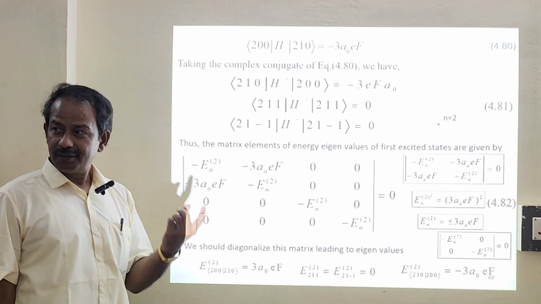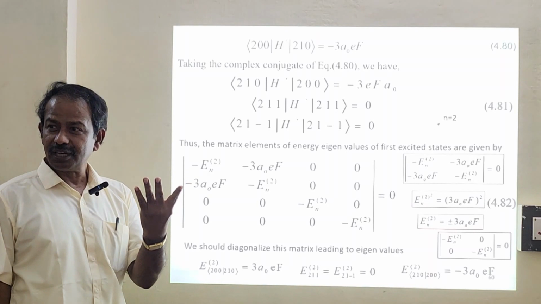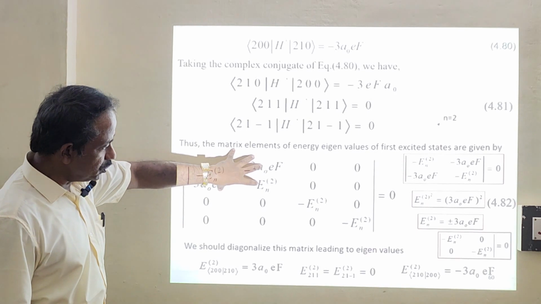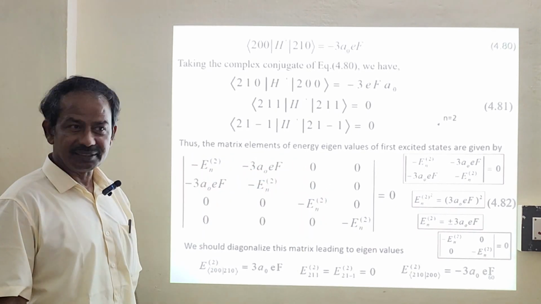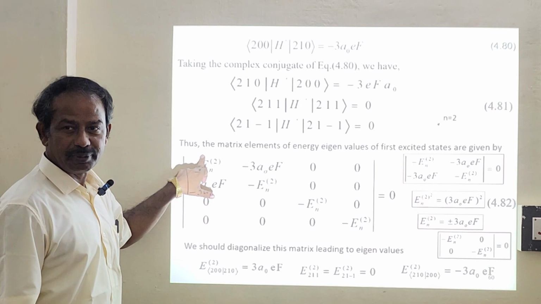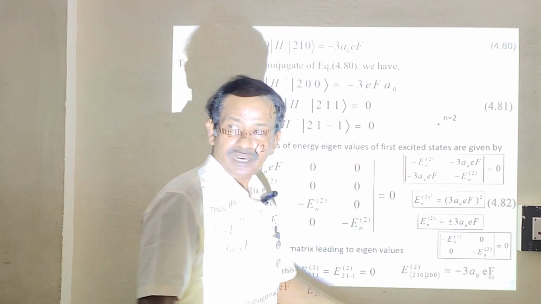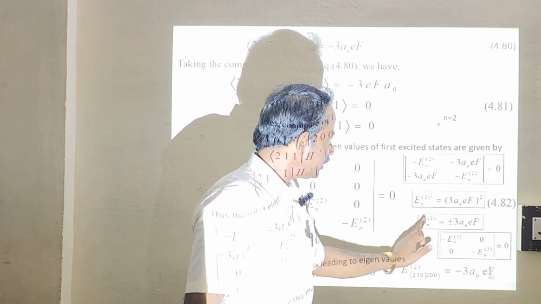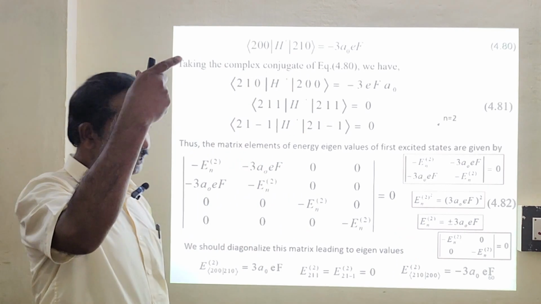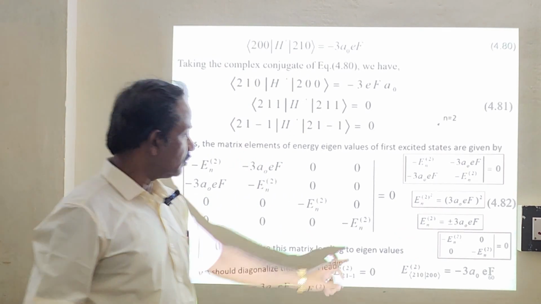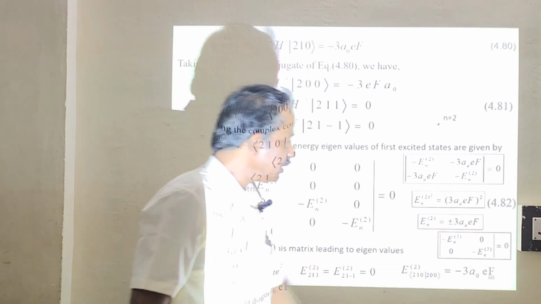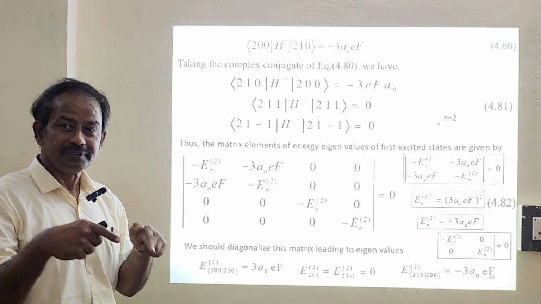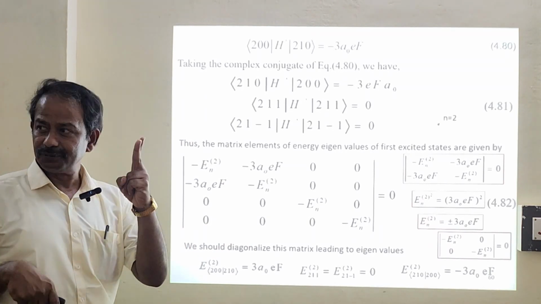So we must get 4 roots. Those 4 roots are eigenvalues. Now we will just take this one as 2 by 2, and this one as 2 by 2. We can simplify. Just take the 2 by 2 matrix and diagonalize, and you will get En squared equal to 3a naught eF whole squared. This is for the second excited state, n equals 2, correct? So you have En2 equal to plus or minus 3a naught eF. So two values we have obtained: one is plus 3a naught eF, and another one will be minus 3a naught eF.